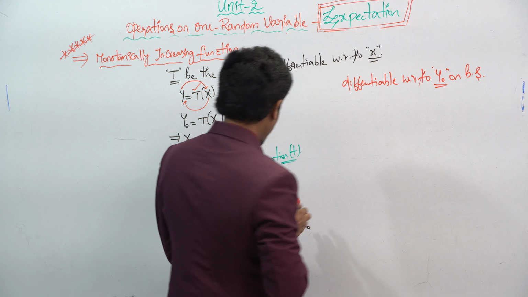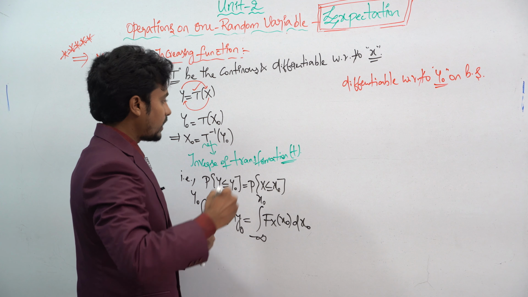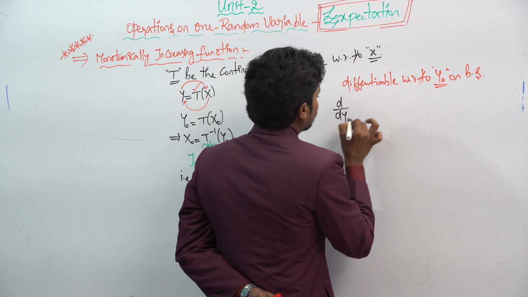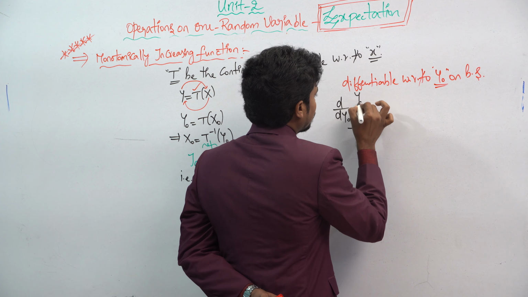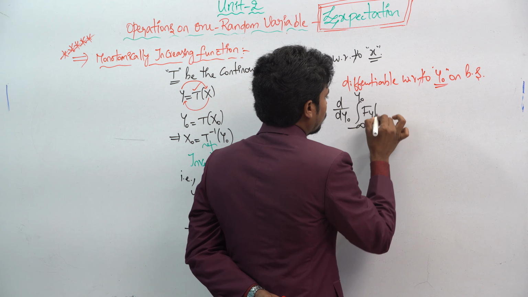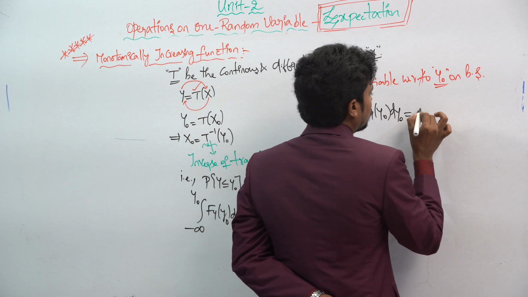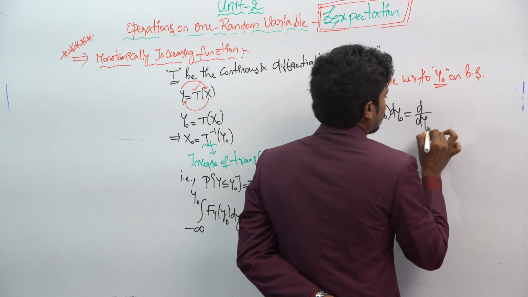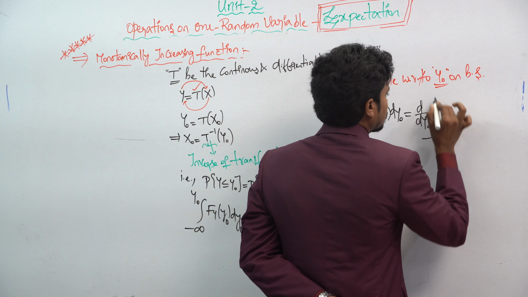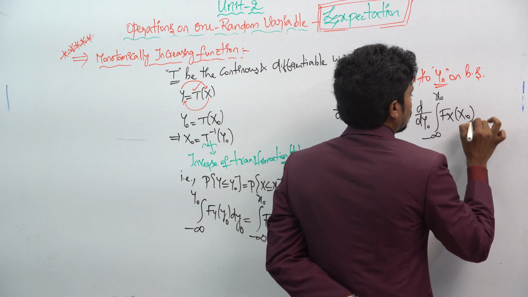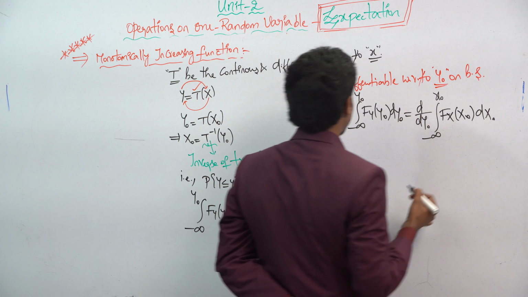So this becomes d by dy naught of the integration from minus infinity to y naught of f_Y of y naught dy naught, equal to d by dy naught of the integration from minus infinity to x naught of f_X of x naught dx naught.